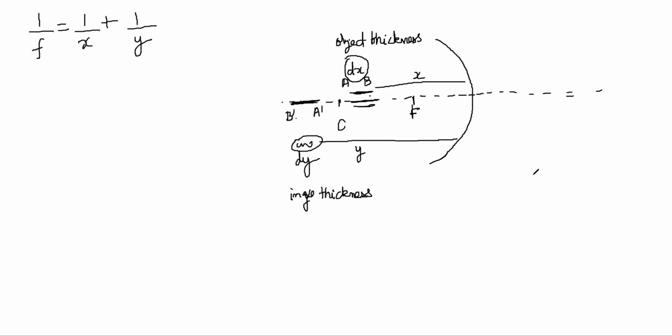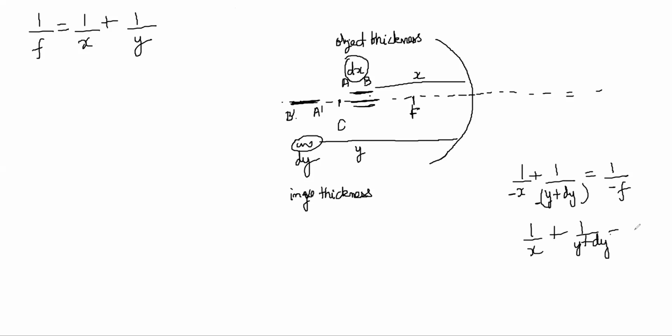The exact expression would be something like this: 1 by minus x plus 1 by y plus dy is equal to 1 by minus f, something like this. So you get an equation like this, right? But I'm going to say that A and B have the thickness taken as dx and dy for this reason only, that it is a small thickness, so we can ignore y plus dy and call it just y.